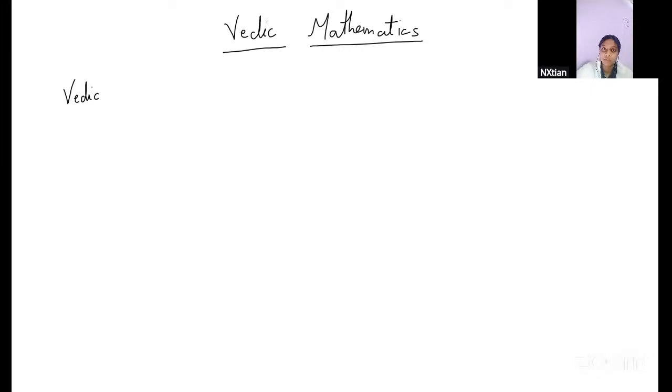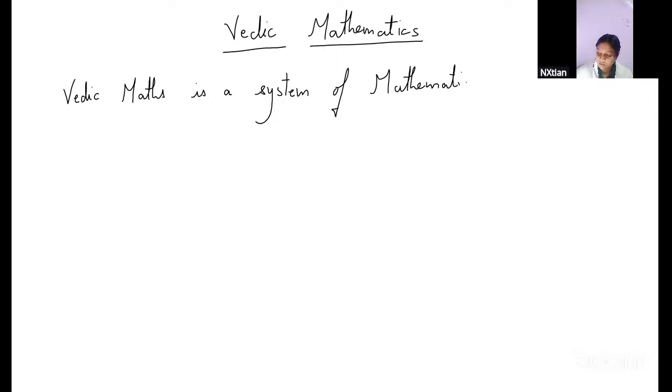Vedic maths is a system of mathematics that was discovered by an Indian mathematician.